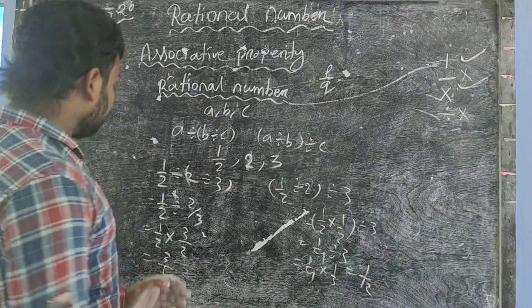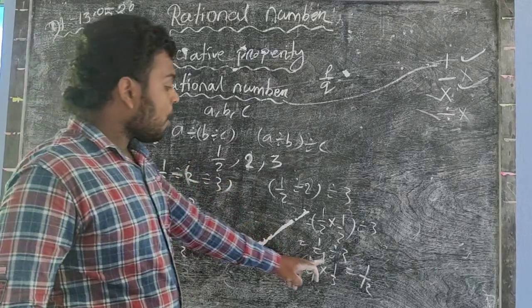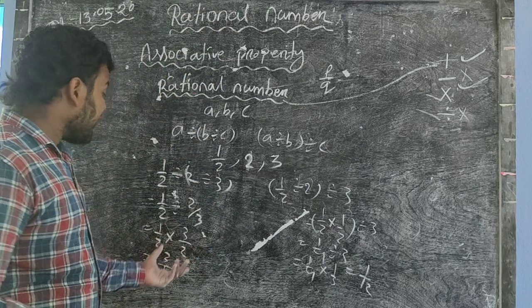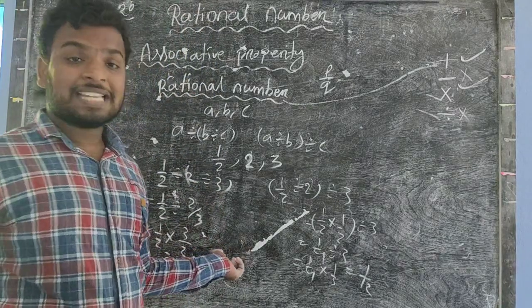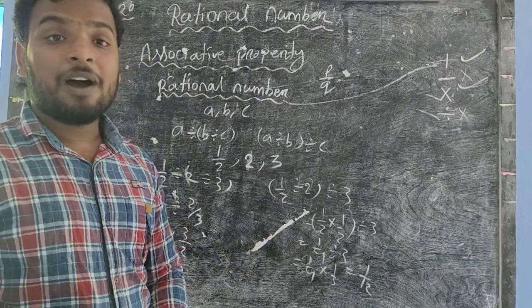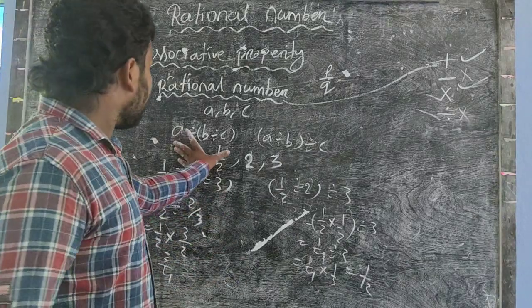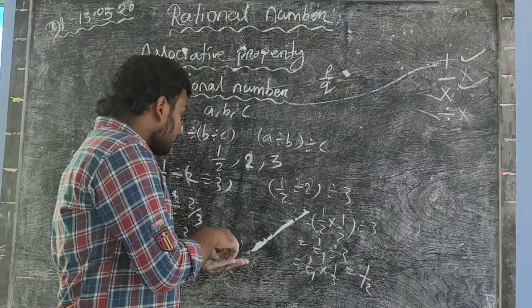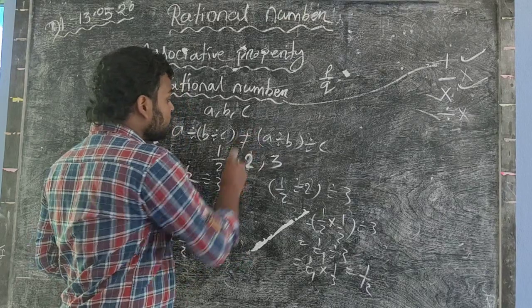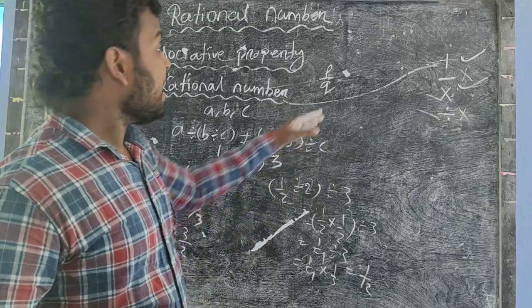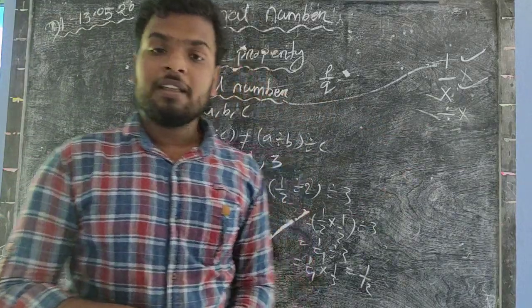So you find 3 by 4 in LHS but 1 by 12 in the RHS. So in that case you find infinite in the case of LHS and 0 in the case of RHS. So from these two examples you find that LHS does not equal RHS. So we conclude that rational number does not obey associative property over division.